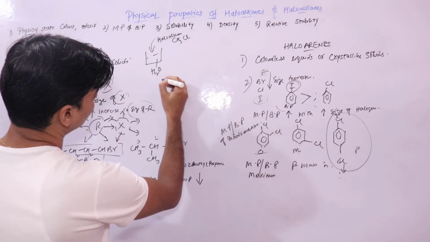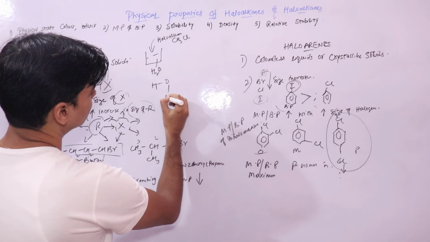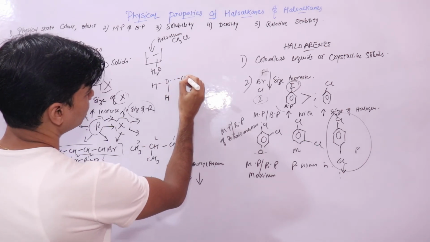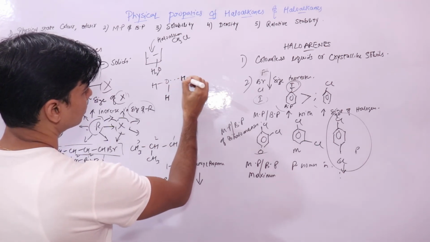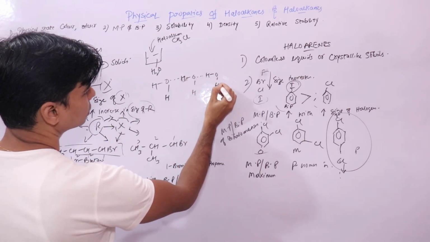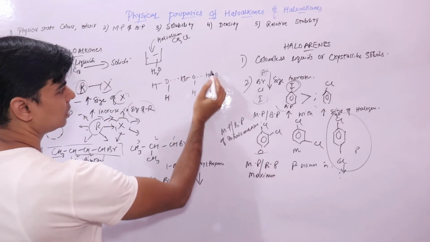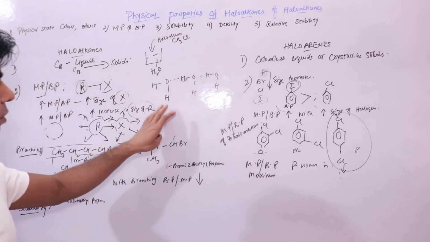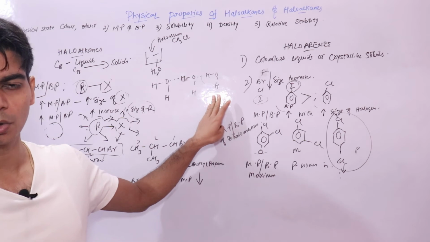We know that water molecules have hydrogen bonding between its constituent particles, between the molecules of water. Water molecules have hydrogen bonding between them.